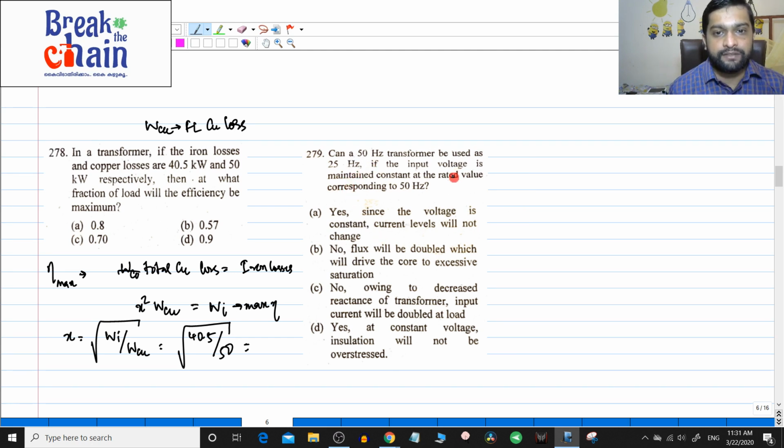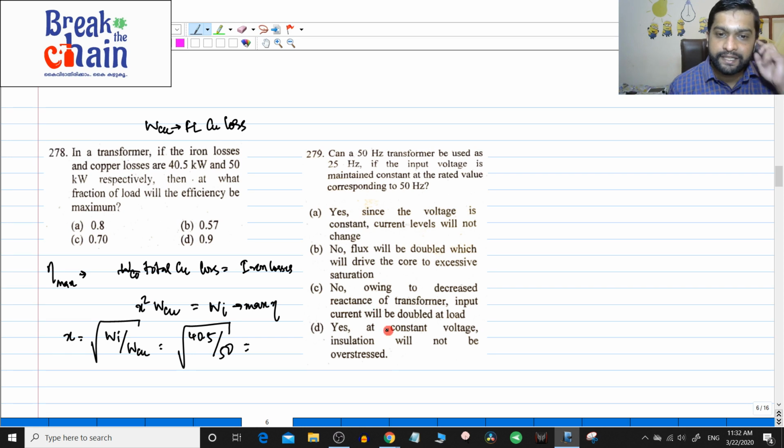Can a 50 hertz transformer be used as a 25 hertz transformer if the input voltage is maintained constant at the rated value corresponding to 50 hertz? Okay. So, the first option is yes, since the voltage is constant, current levels will not change. No, flux will be doubled, which will drive the transformer core into excessive saturation. That itself is a bad point. So, mostly that will be the answer, right. Let us see what will be the answer.